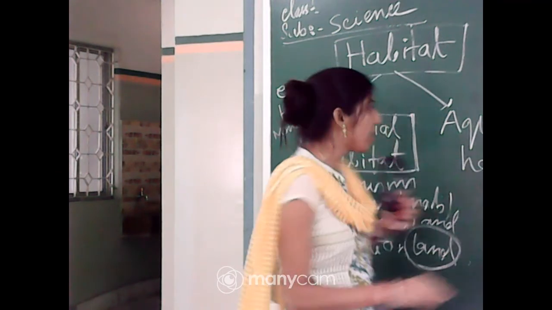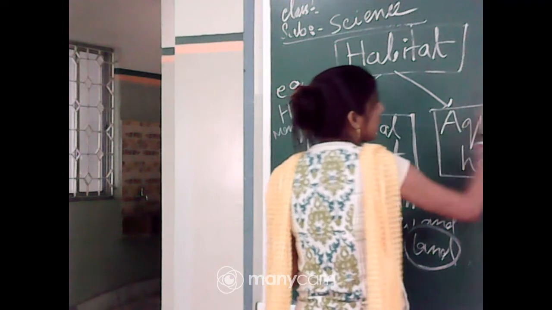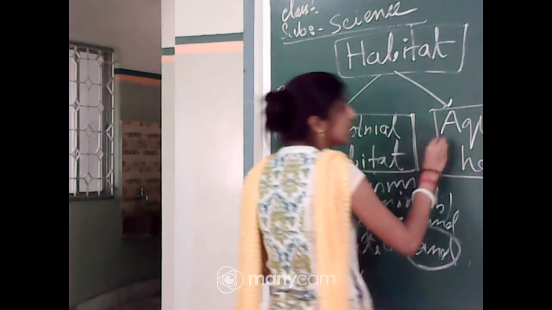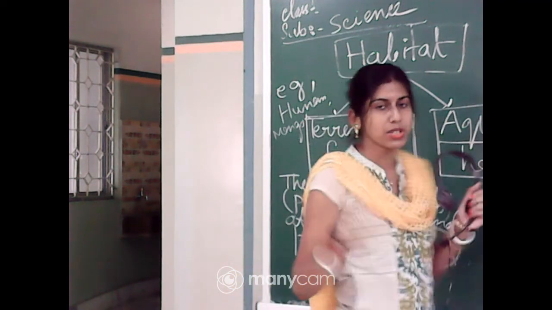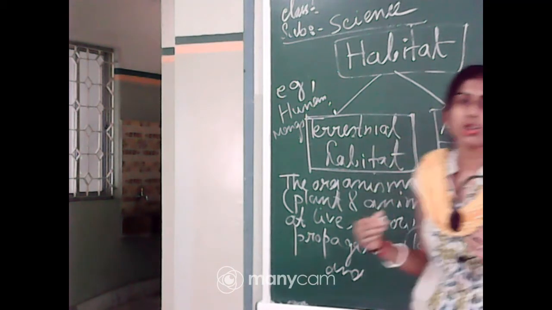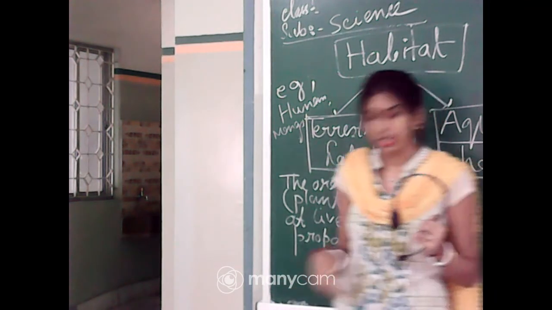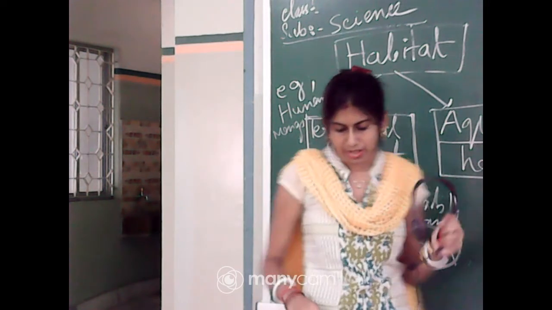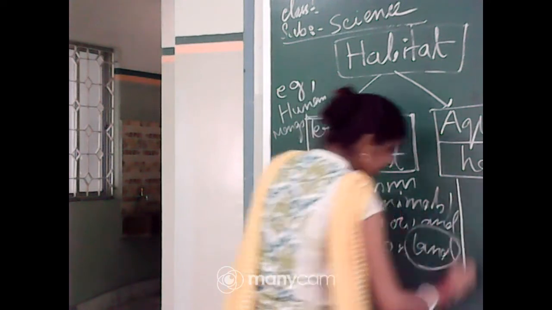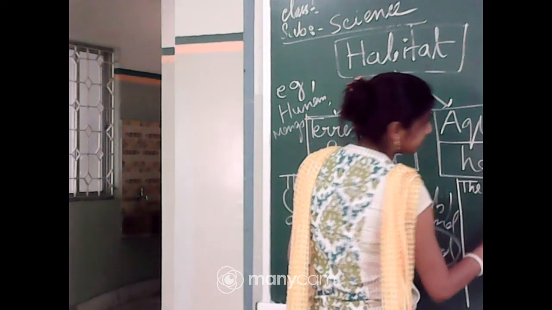Now the next part is aquatic habitat. Aquatic means related to water. So the organisms which are living and growing in water are called aquatic organisms, and their habitat is called aquatic habitat. I am writing the definition here.